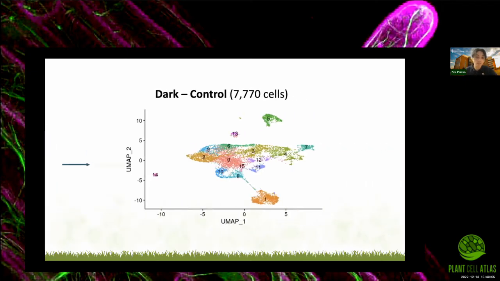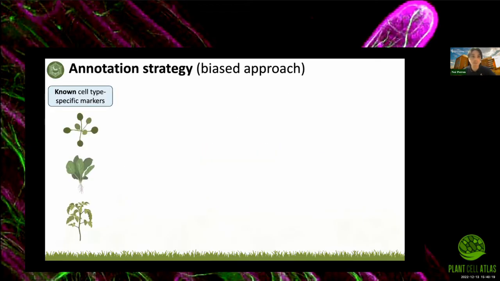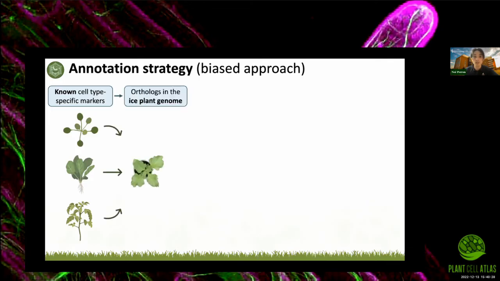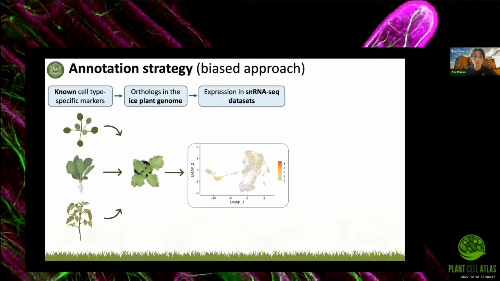UMAPs are great graphs, but they really only become informative when we are able to assign each cluster to a cell type. So how can we do that when we're working on a system that is not very well known, like the ice plants? Well, the first step is to find some known cell type specific markers from the literature, and preferably from closely related species. Then we need to find the orthologs of these genes in the ice plant genomes, if they exist. And this enables us to monitor the expression of these genes in our single nuclei datasets. And finally, we need to make a decision based on the specificity of the marker.